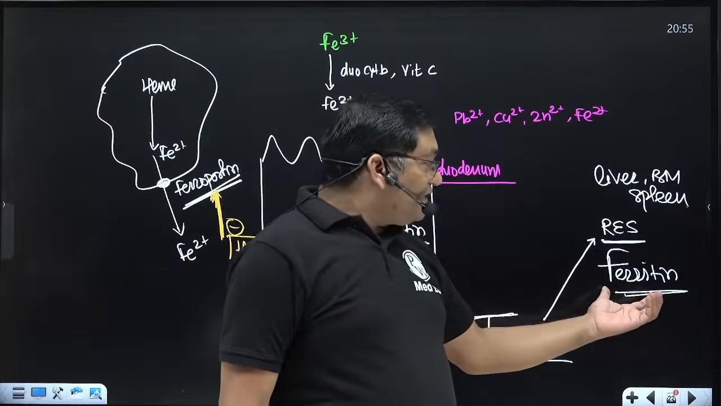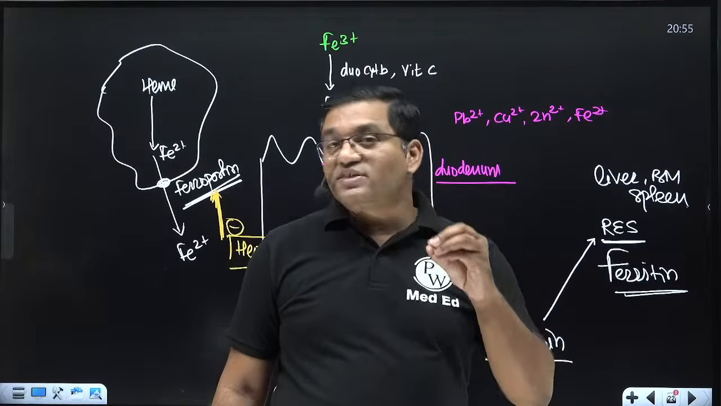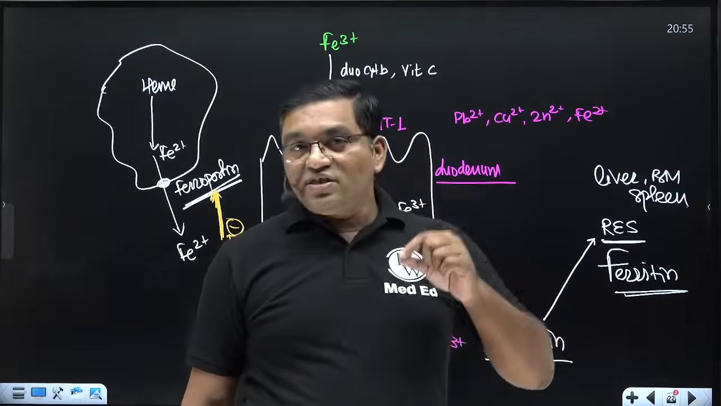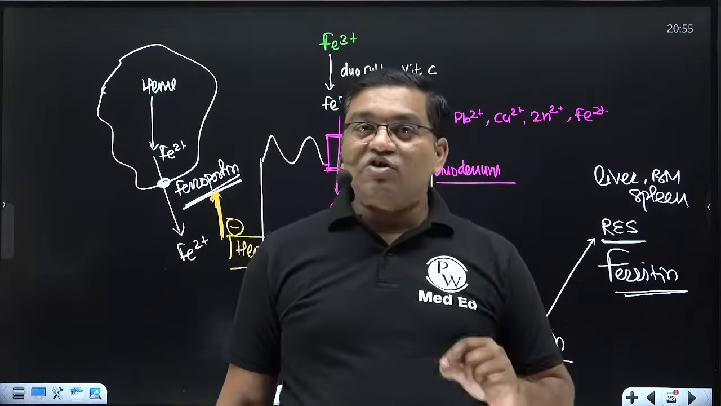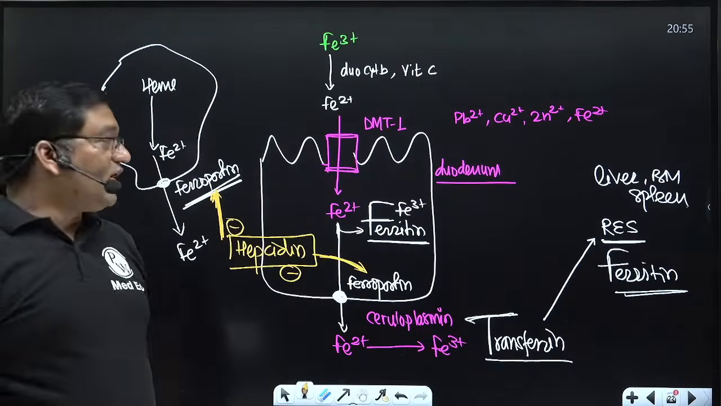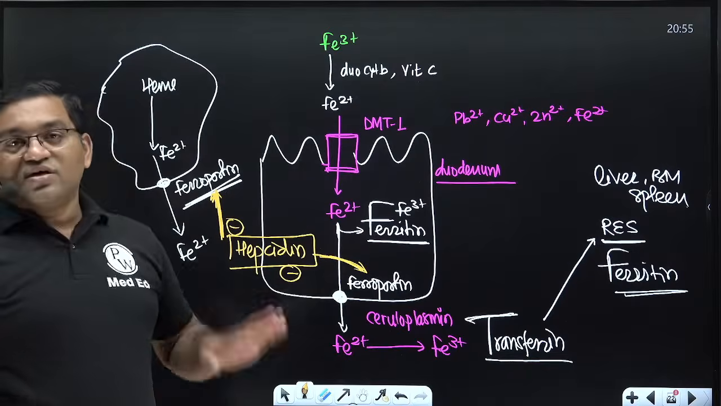Serum ferritin is an indicator of the iron status of the body. So this is an early indicator. A decrease in the serum ferritin level is the early indicator of iron deficiency anemia. So this is about iron.